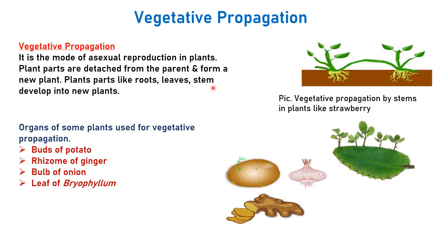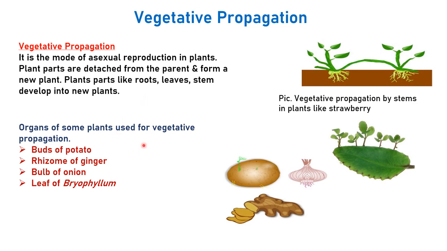These parts can be removed from the parent plant, and if we sow these organs in the soil, then we will get a new plant. So that particular root or part of the leaf or stem can develop into new plants, right? So this is vegetative propagation. We are making use of the stems, the leaves, the buds.